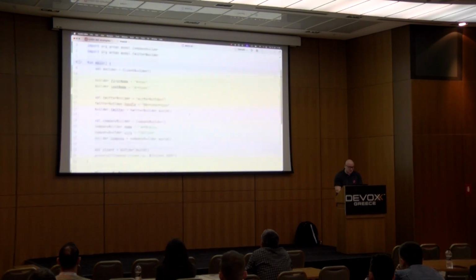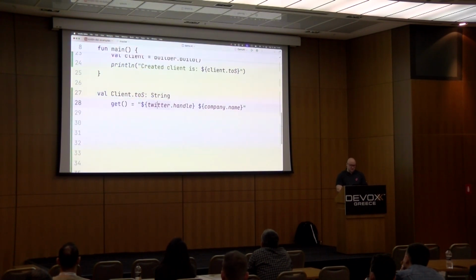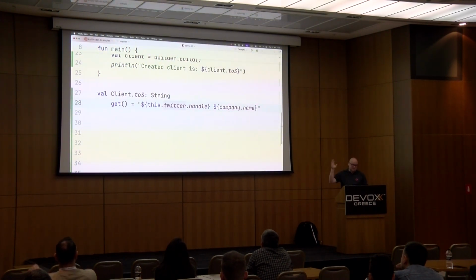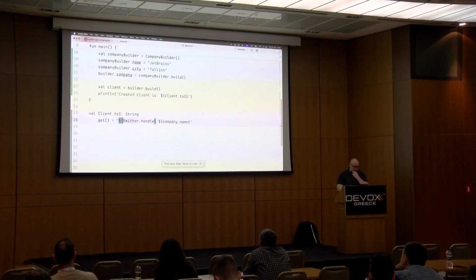What is important here is that inside the extension function body, or in the getter, in this case, the Twitter field is actually the Twitter field of the client class. So if we look it up, we can see it's a getter from the Java. So this receiver, in our case, in this specific location, means that it's a this of client instance. That's important, and let's keep it in mind for now.